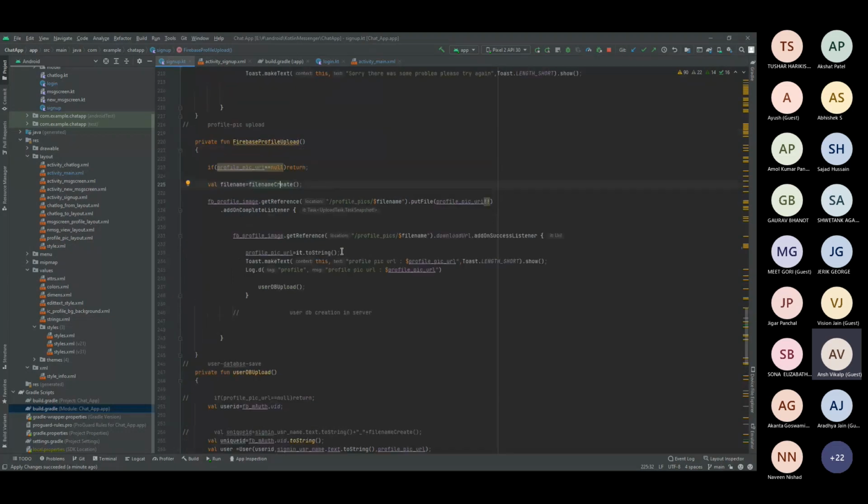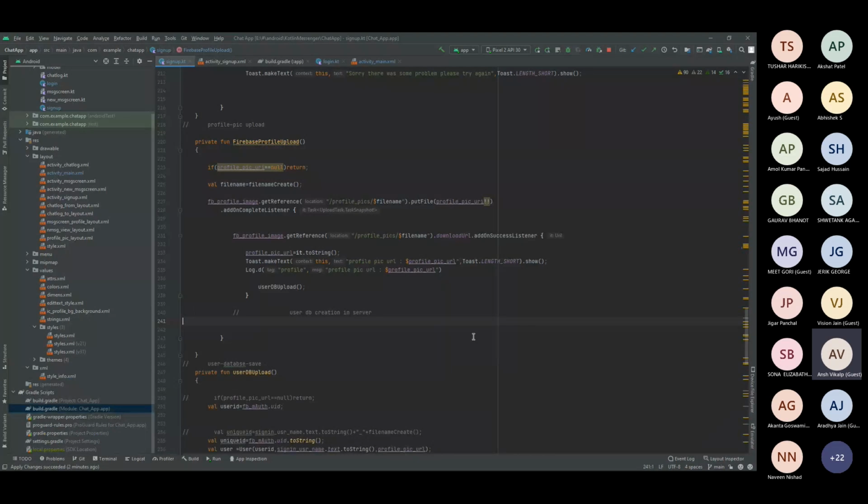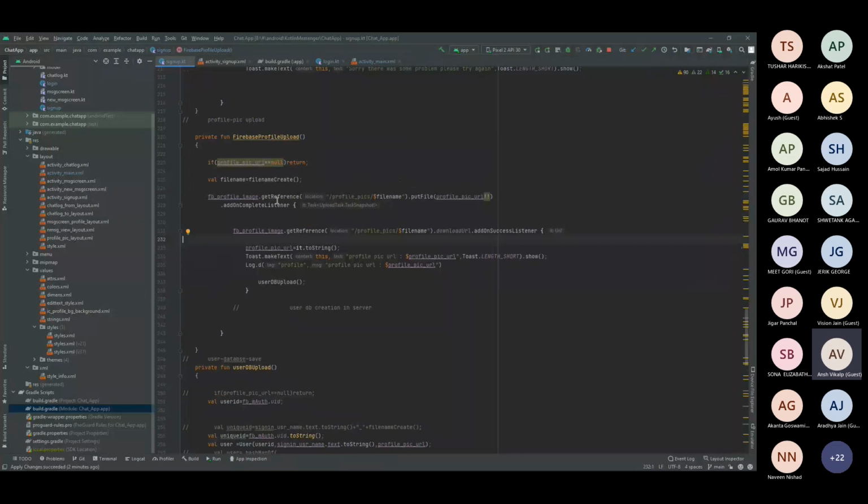Okay, here you can see it logged. I have even logged here in the logcat. I have to play it again to show you this, but normally I will just log it here, in order to know whether the user has logged in or not. And to show it to the user, I have used the profile pic URL. So that's the location of the profile pic. This is for development purposes, but in the real world, you normally don't display such things to the consumer, that is, the customer. And yeah, that's how you can upload a particular pic.